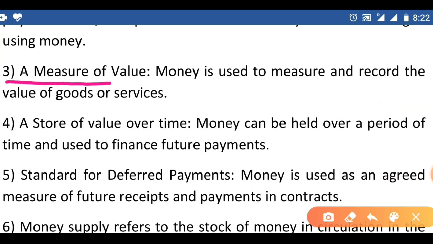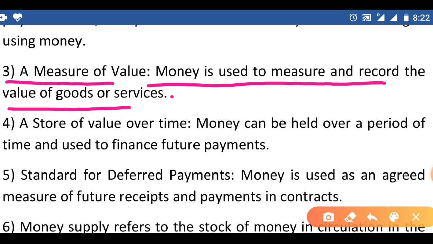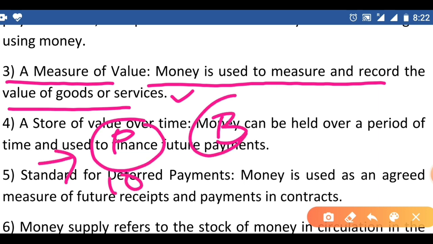A measure of value. Money is used to measure and record the value of goods and services. Here any service or goods are measured in terms of money. For example, if we take a pen, the pen's value equals 10 rupees. If we take a book, the value equals 100 rupees. Here goods are expressed in terms of money.